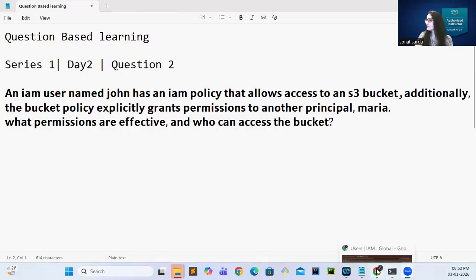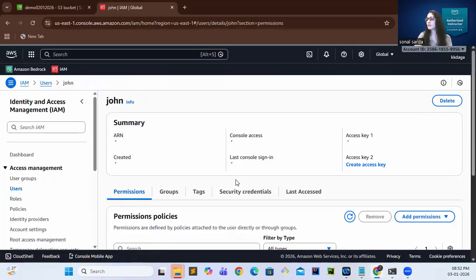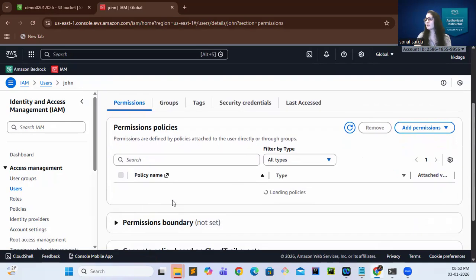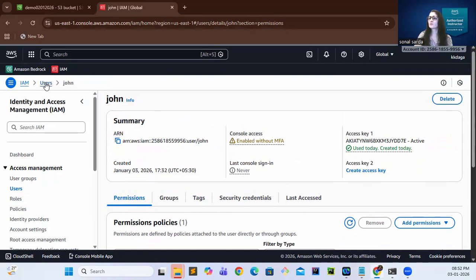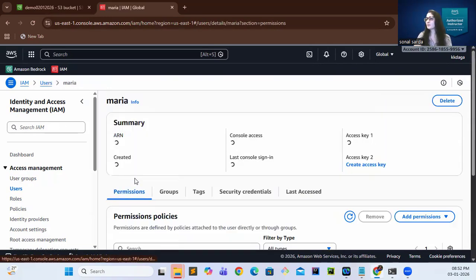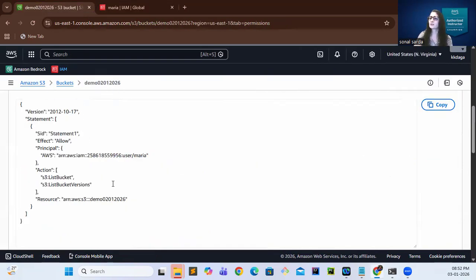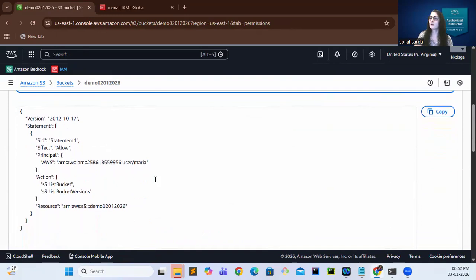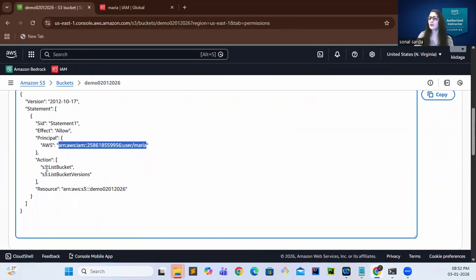So I have created two users, John and Maria, and you can see John has got an IAM policy, S3 read only, attached, and if I show you for Maria, there is no IAM policy attached. I have created a bucket permission, that is a bucket policy, and Maria has been defined as a principal to allow access to this bucket, and list bucket permission has been given to Maria, and this is my bucket, demo bucket.